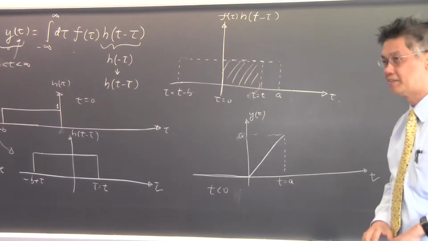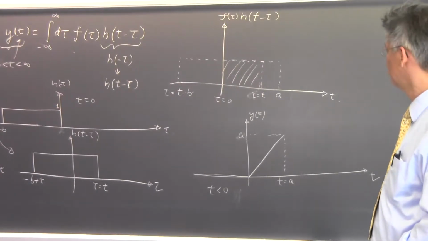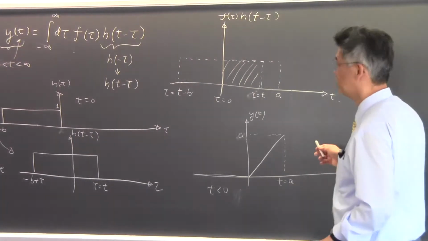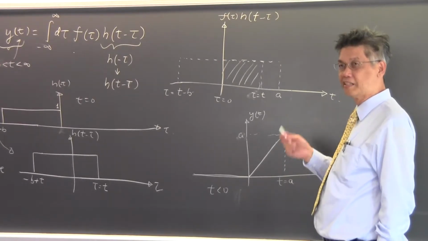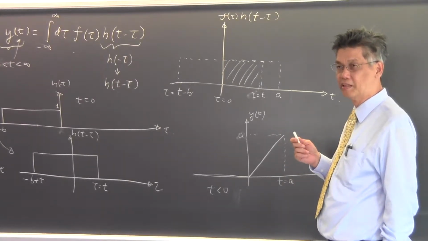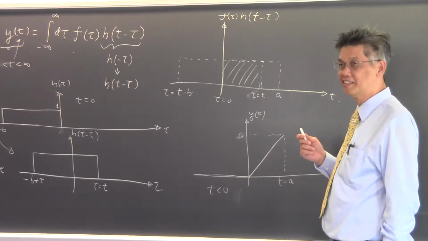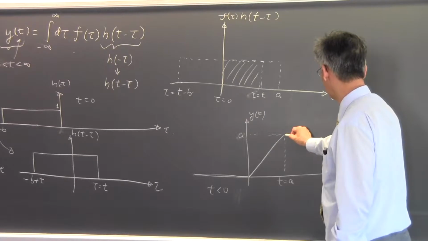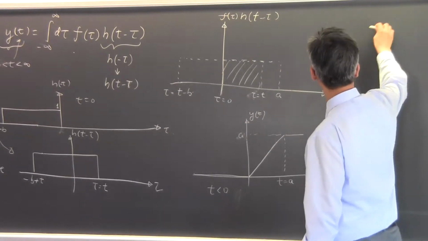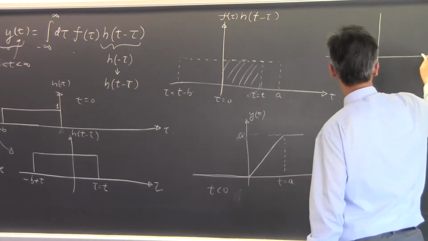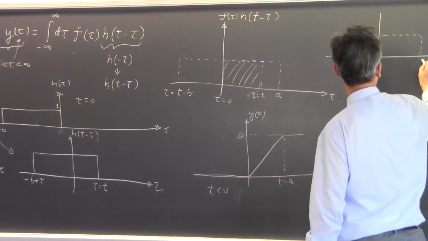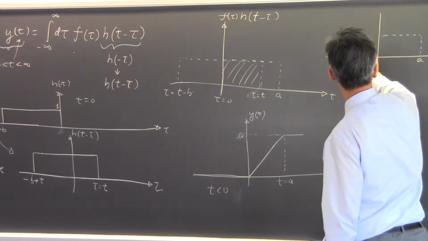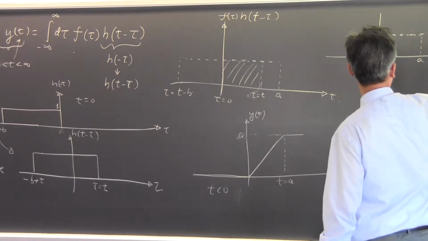And then when t exceeds that value, what happens to y? What happens to the overlap integral? If t is larger than a, not 0, if t is larger than a, what happens to the overlap integral? Not yet. It'll stay. It remains constant for a while. Very good. It remains constant. Okay. So if I draw a picture, then if I have a over here, for the first picture over there, and then if t is larger than a, I have this second thing coming this way.